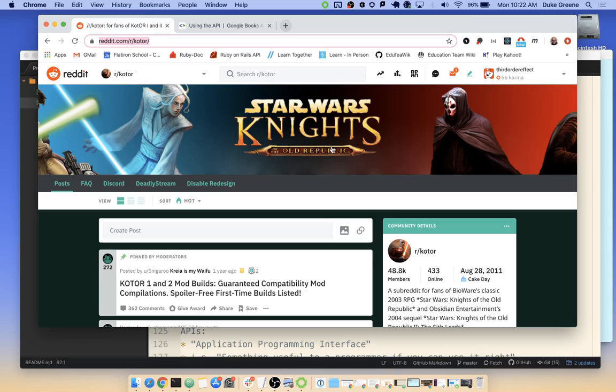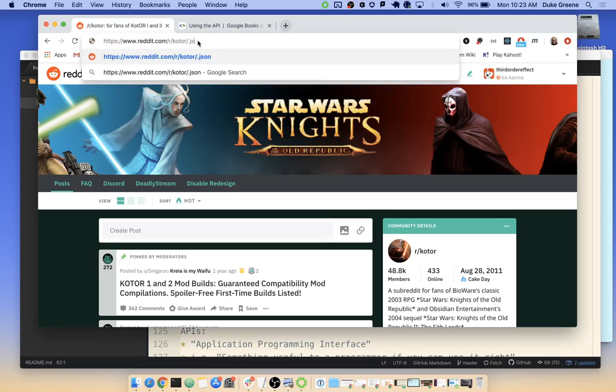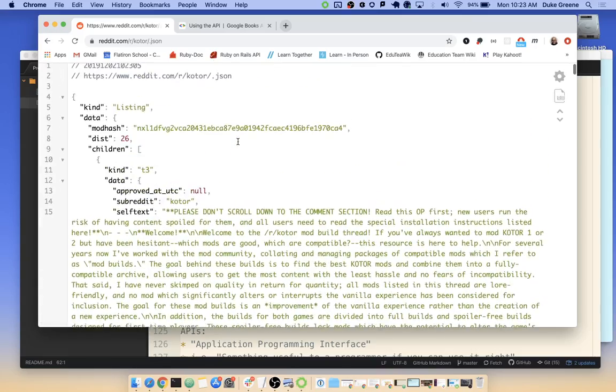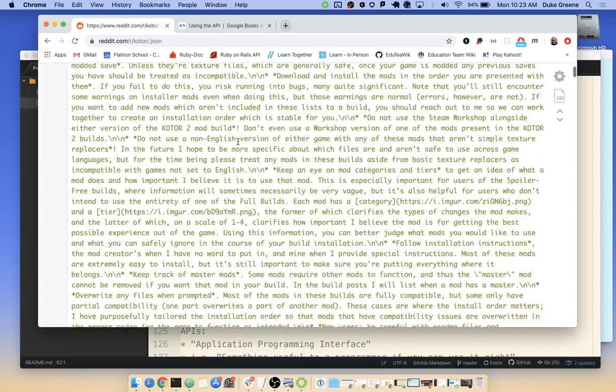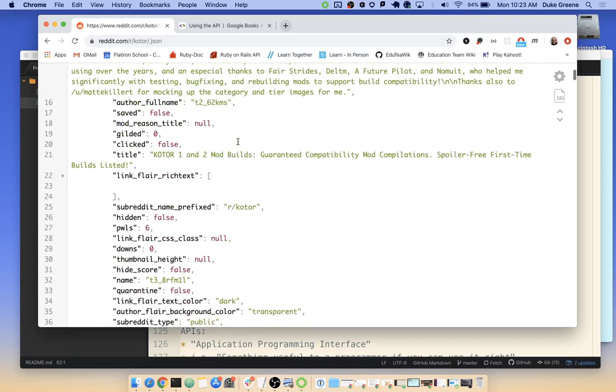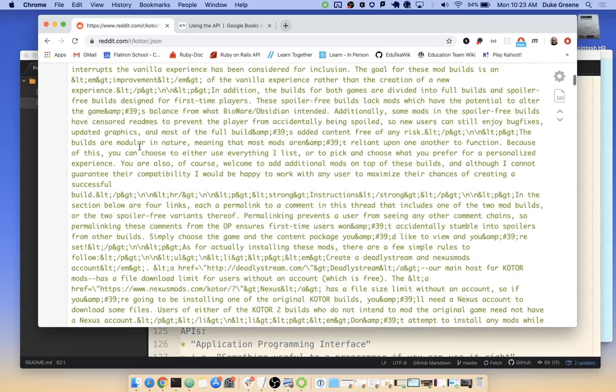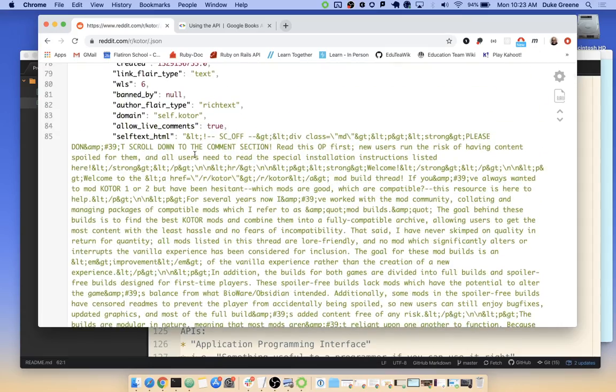Another way to look at a server response is that we could call .json at the end, and we could see that there's core information used to populate a Reddit page. And this kind of looks like a hash. There's a whole lot of text here, right? There's an author full name, whether it's saved, whether it's been clicked. We've got a title. Then we've got another post here, another text.